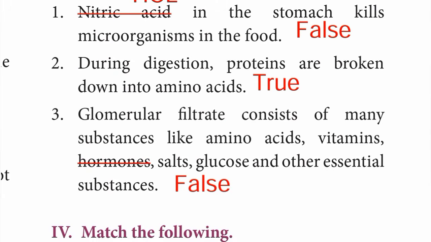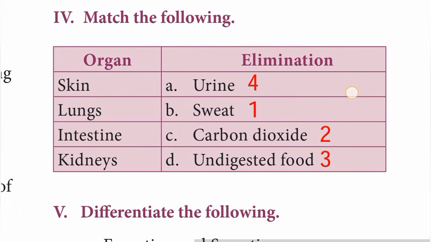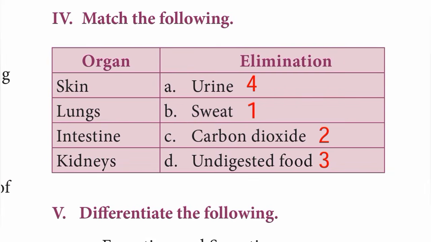Third, glomerular filtrate consists of many substances like amino acids, vitamins, hormones, salts, glucose and other essential substances. The statement is false. So, glomerular filtrate la ellame irukku, amino acids, vitamins, salts, glucose, essential substances except hormones. So, the statement is false. Roman number 4, match the following organ and elimination.